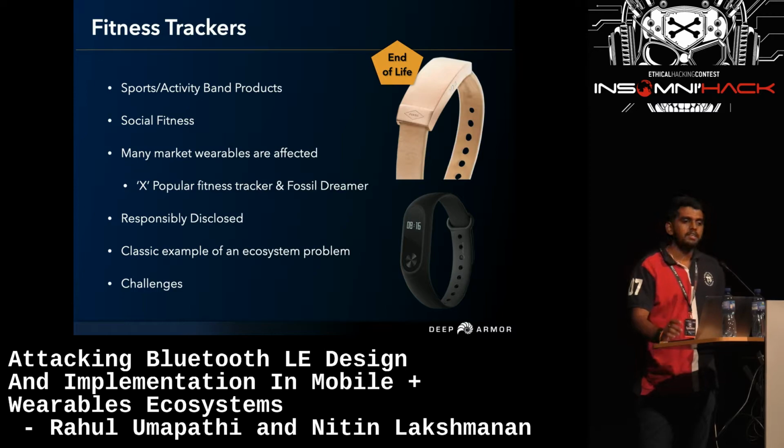As you all can see, the golden one is a Fossil Q Dreamer fitness tracker, and the black one is a famous fitness tracker device. These devices send notifications and calculate your step counts, calories, heart rate, and also send notifications to your mobile applications.